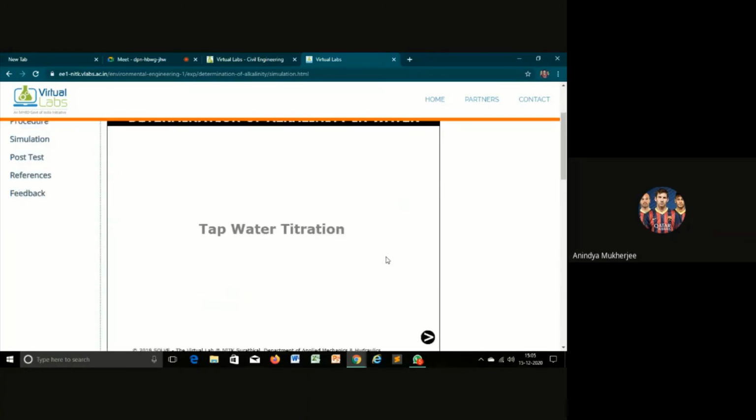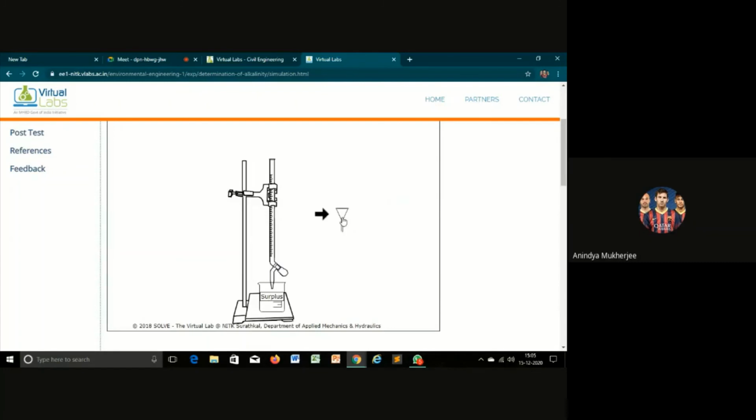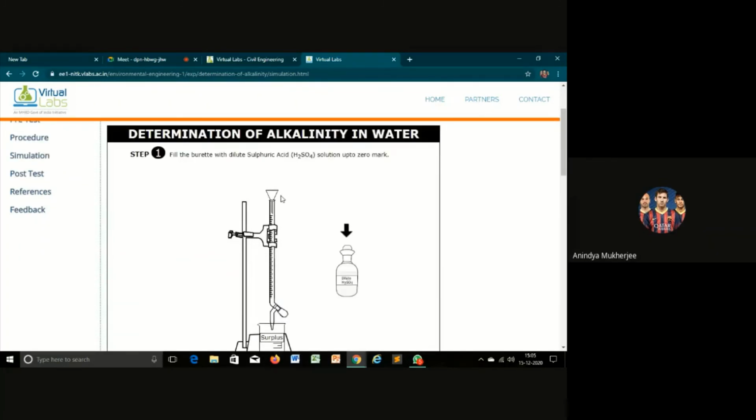Now we will do the tap water titration. First we will add sulfuric acid up to the mark using the funnel in the burette. Okay, it's filled up to the 0 mark. Now we'll take out the funnel.